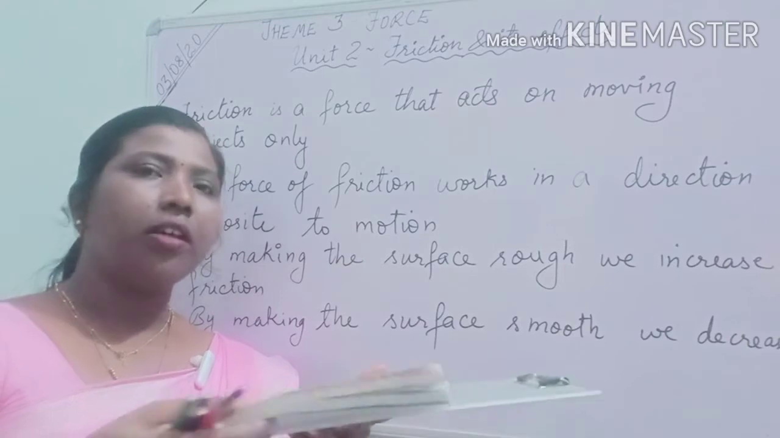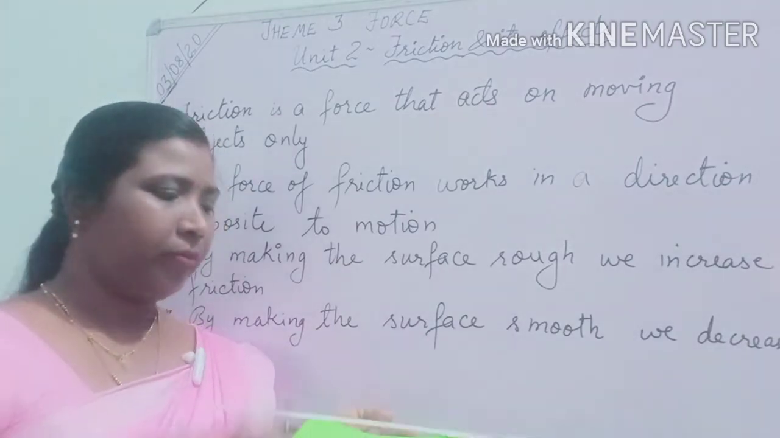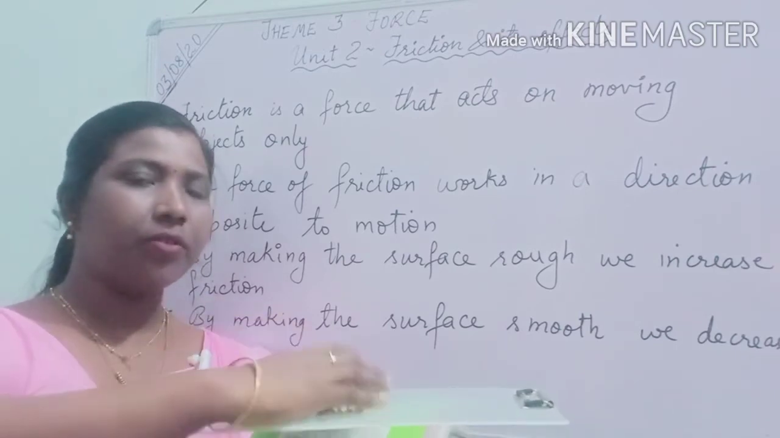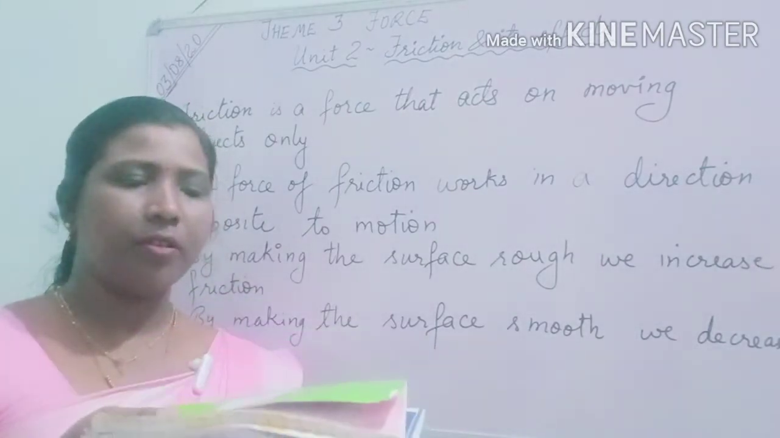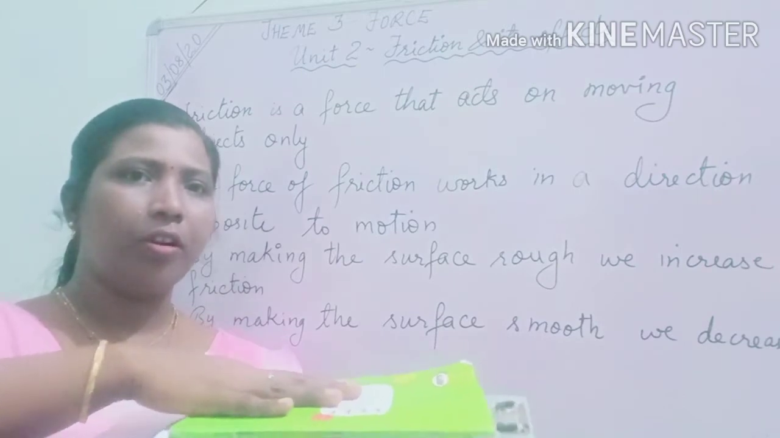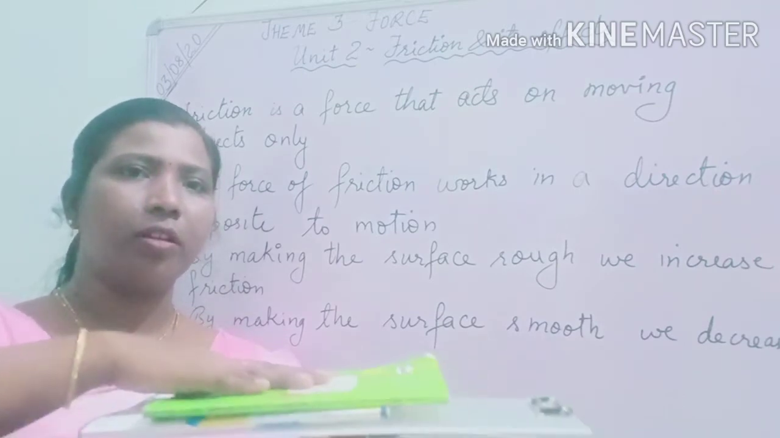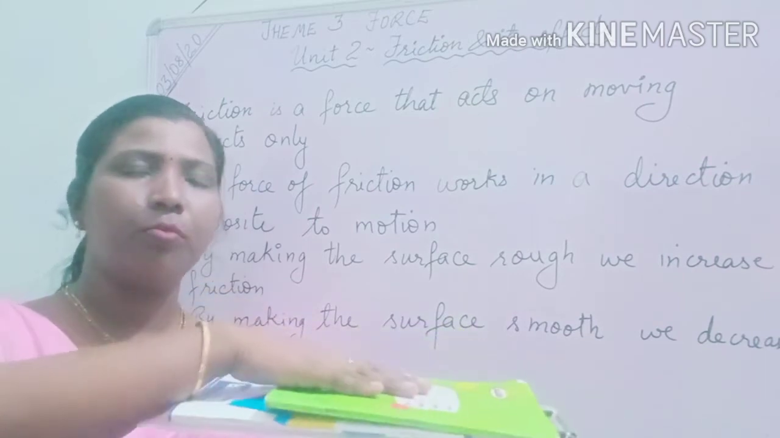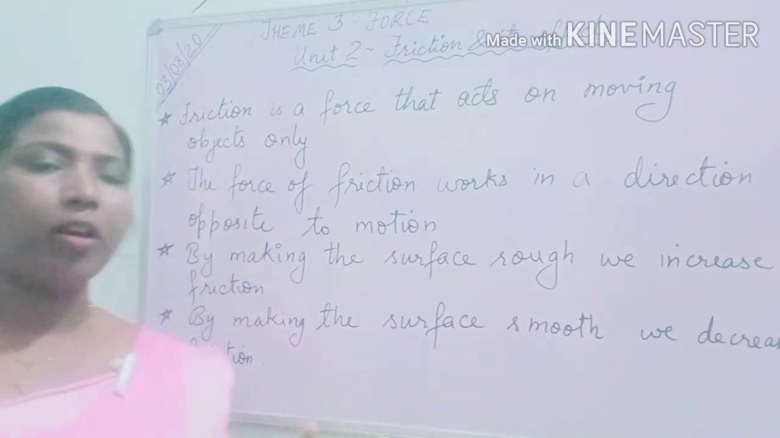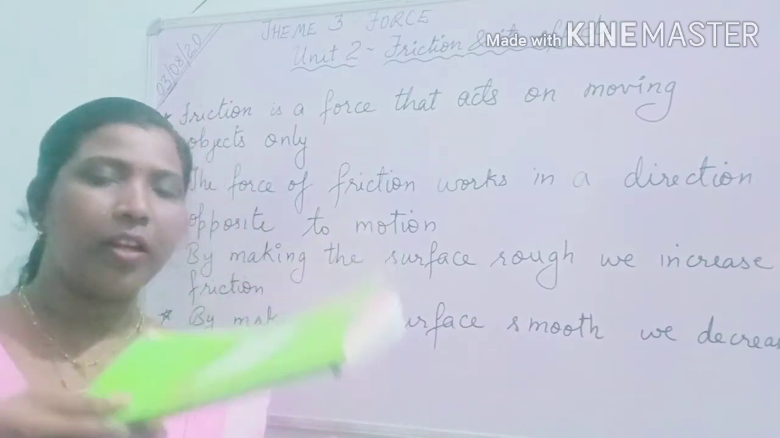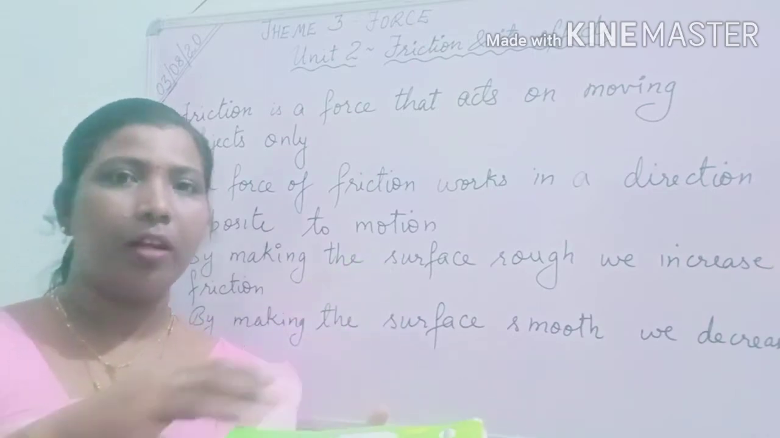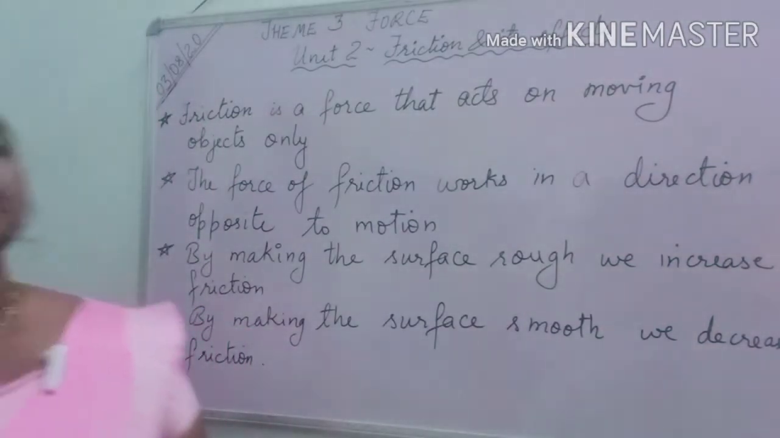If I am keeping some pencils over it, just keeping some pencils and these notebooks like this, now what is happening? Now it is moving smoothly. Can you see? Smoothly it is moving. Because the surface is now very smooth to roll away. So these are types of friction.